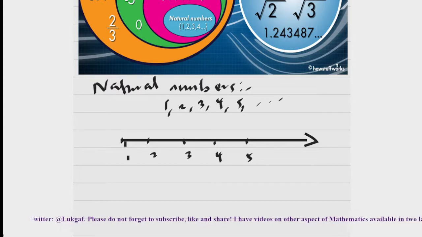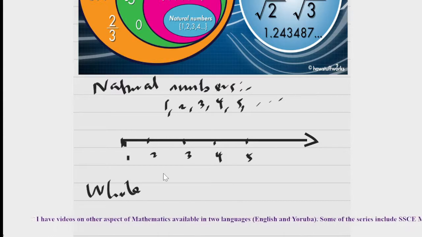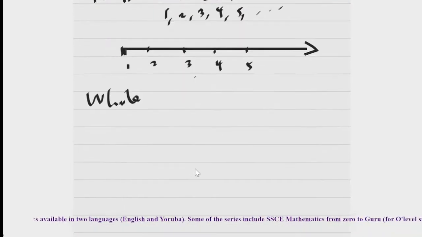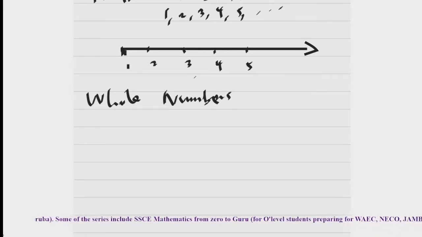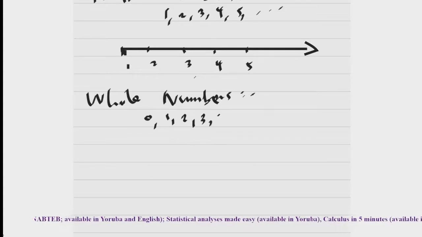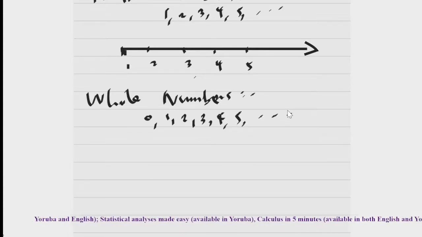So if that is clear, when you now add 0 to this set of numbers, we have what we call whole numbers. So the natural numbers graduate to whole numbers when you include 0 to them. Whole numbers are the combination of natural numbers and 0. You understand that? So then you have 0, 1, 2, 3, 4, 5, and so on and so forth.